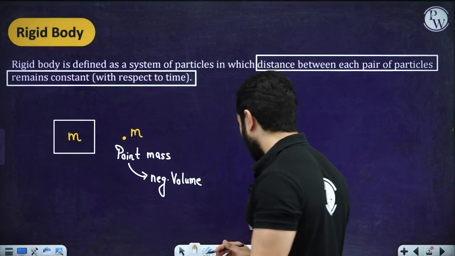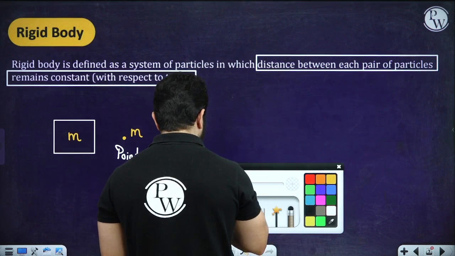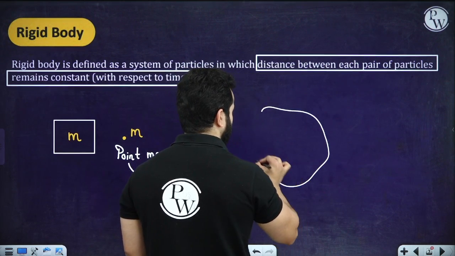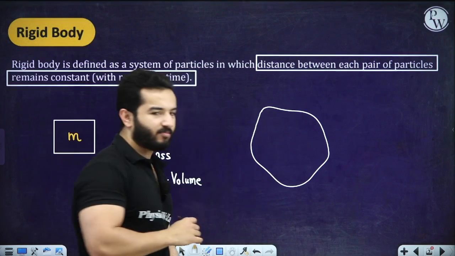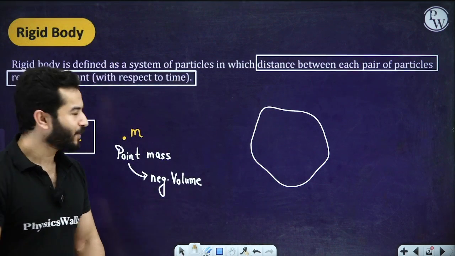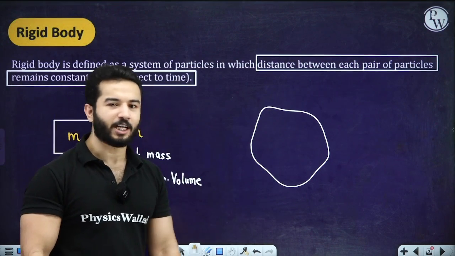We can write its coordinate. But now we have a body something like this, and let's suppose it is made up of many more particles, like infinitely many particles.